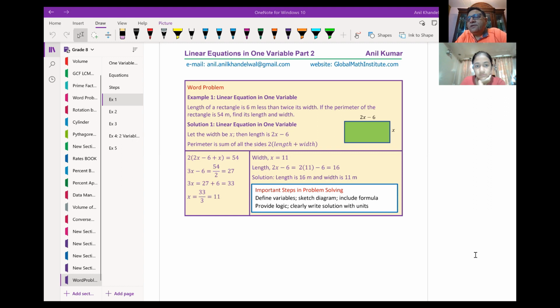Now, here is our very simple example, which says: length of a rectangle is 6 meters less than twice its width. If the perimeter of the rectangle is 54, find its length and width. So in such a question, how are you going to solve it? Can you tell me? What is going to be your strategy? How will you solve the question if you are given a word problem? So let's follow simple steps to solve a word problem. Step number one is define variables. Is that okay?